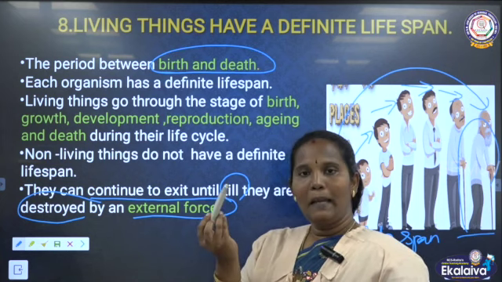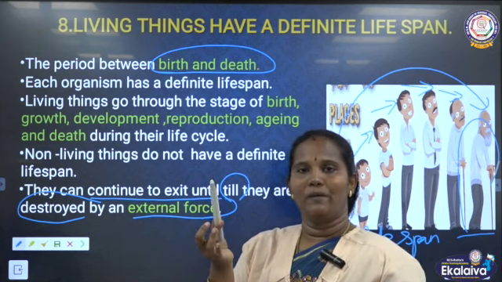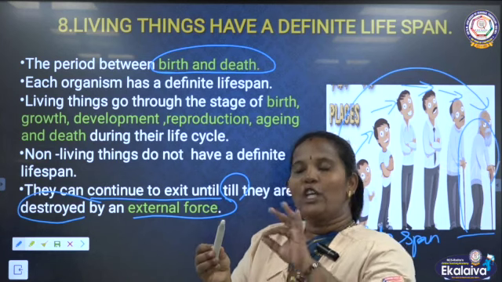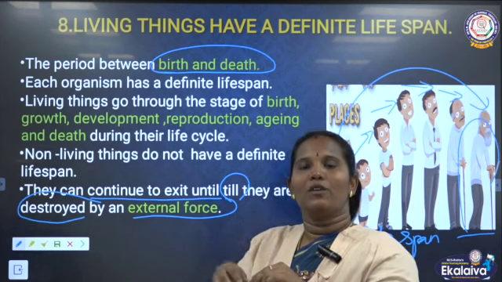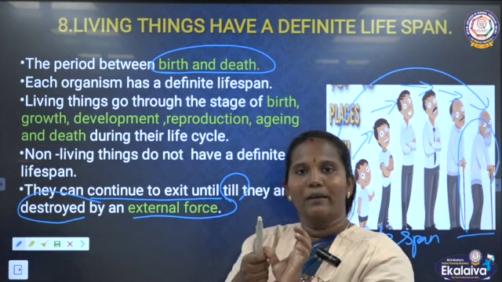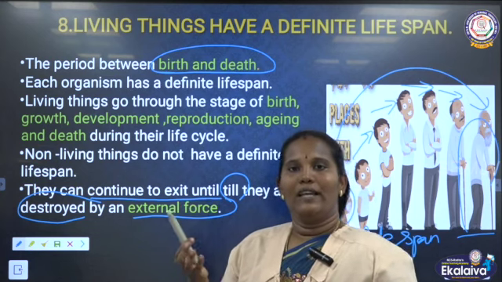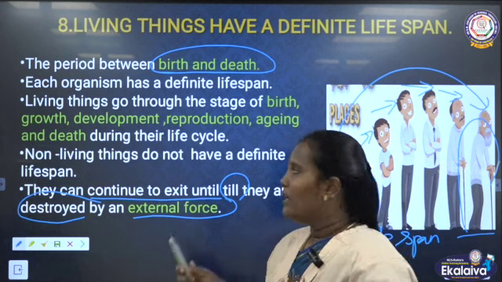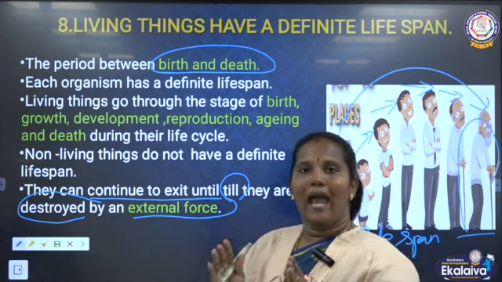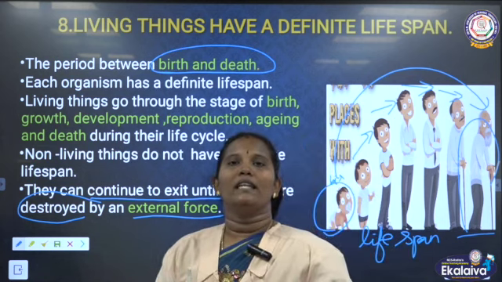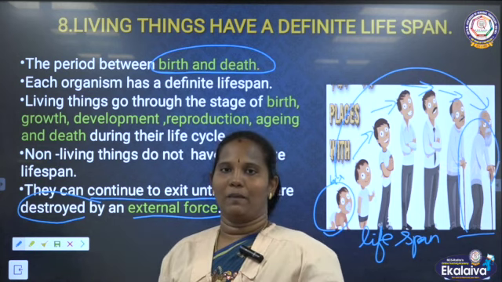If your pen is there, it has no lifespan. Suppose I give an external force, suppose I give pressure and break it, then only it is destroyed. Otherwise it cannot be destroyed, is it or not? So living things have a lifespan, but non-living things don't have a particular lifespan.